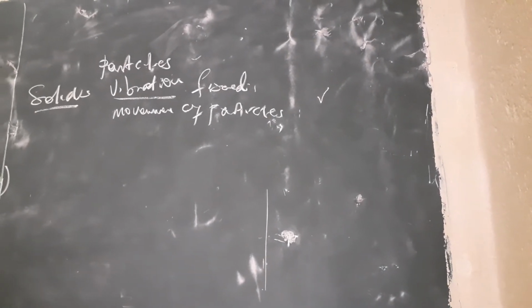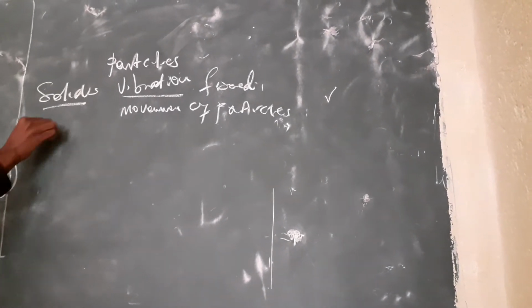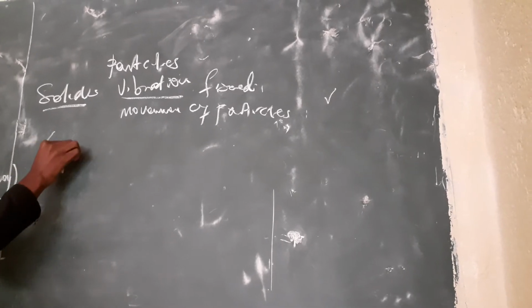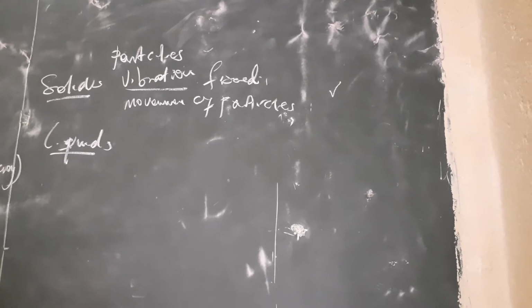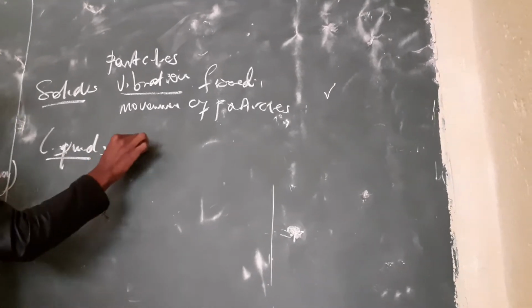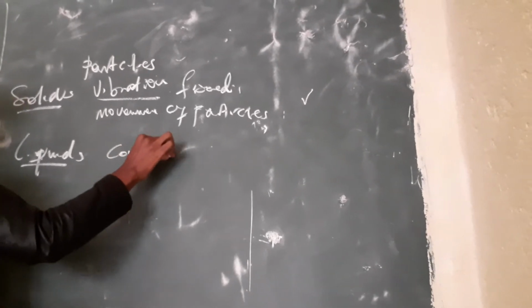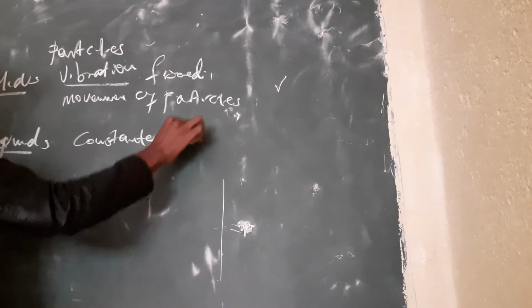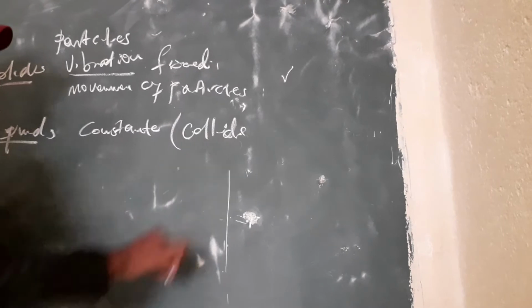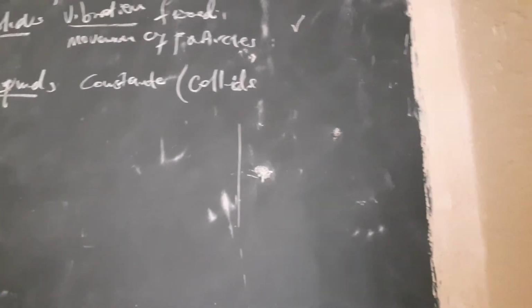Now let's talk about liquids. When we talk about liquids, the particles in liquids move at a constant rate. They also collide with each other at a rapid rate.